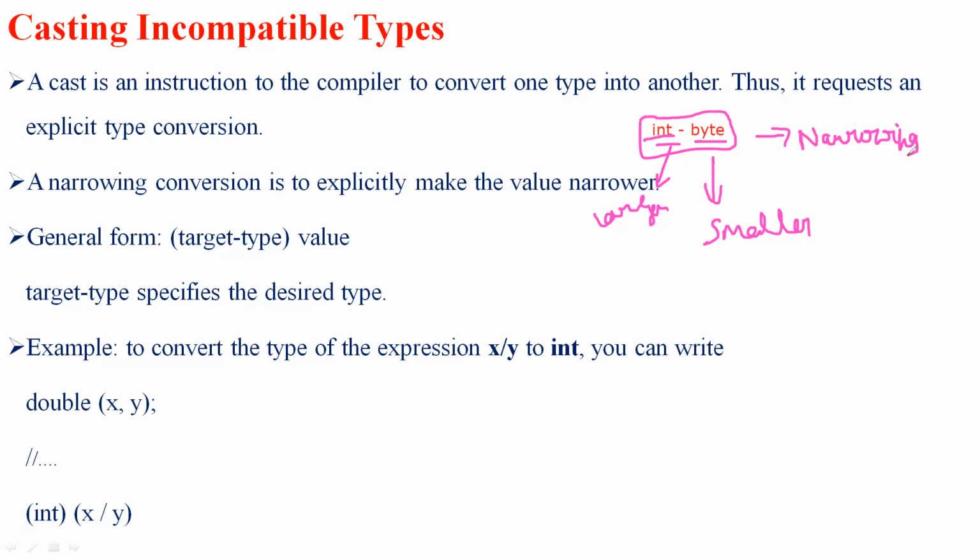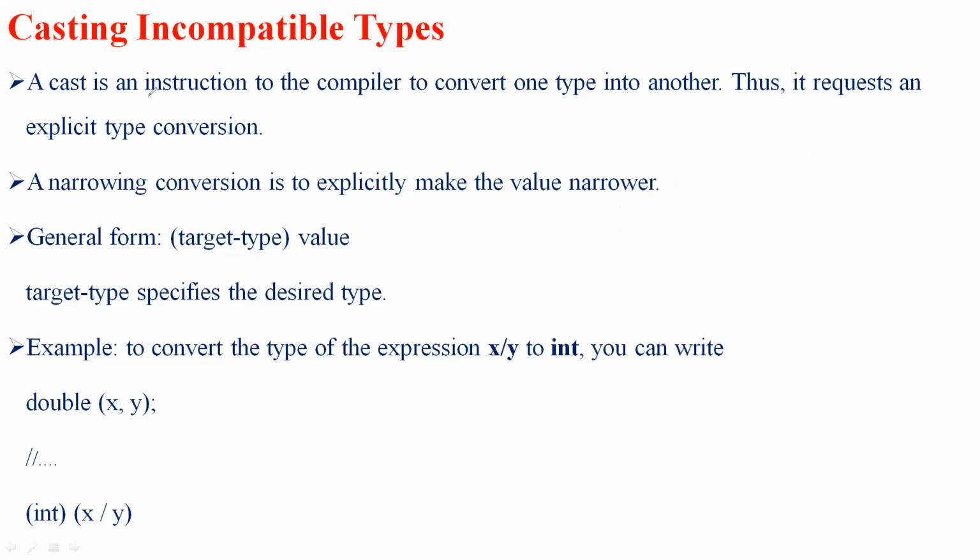Casting incompatible types will lead to narrowing conversions. Here, we explicitly make the value narrower so that it will fit into a target type. So let's discuss this.